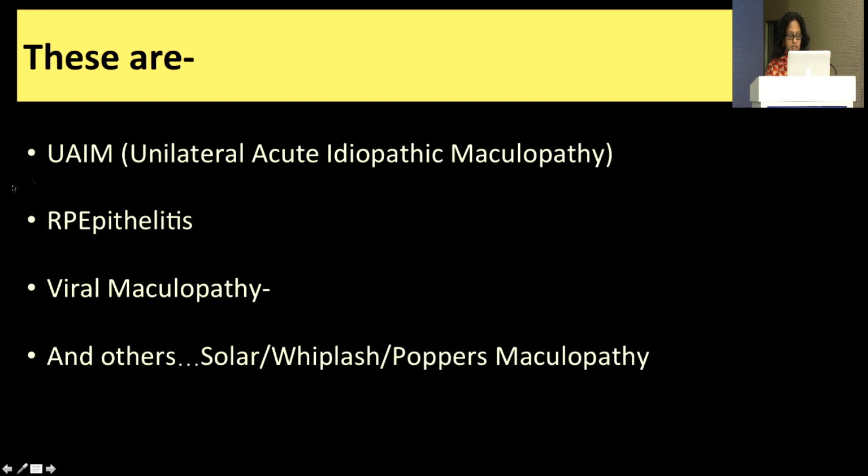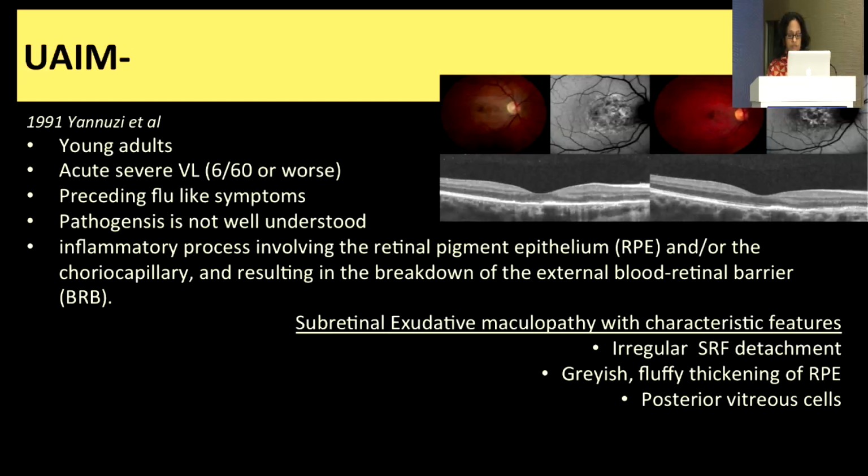What are some of these diagnoses? It may be UM or syphilitis or some of the viral pathologies, and we'll take them one by one. So UM is actually very common, but not so well known. And if you look at the presentations, there are young patients who come with poor vision and morbidity that causes them to be very distressed because they can't see. And what you see at the RPE level is these exudative maculopathies, which actually resolve even without any treatment.